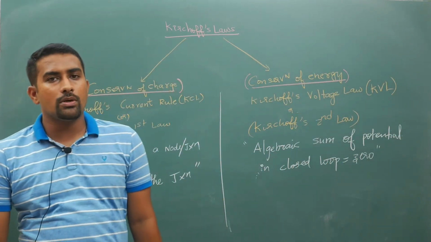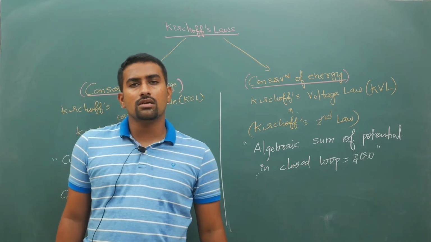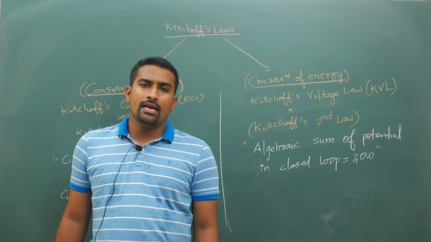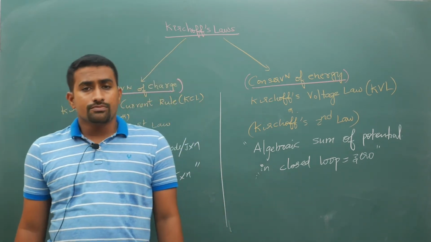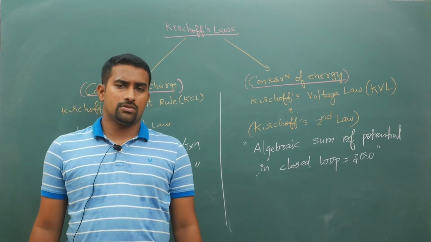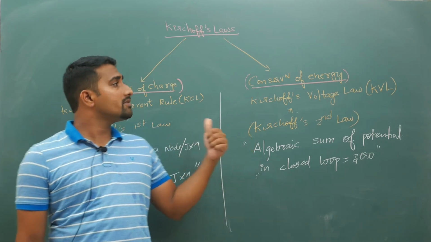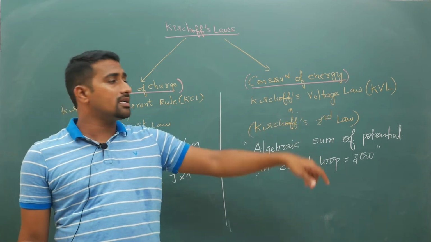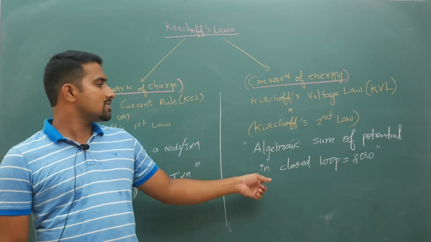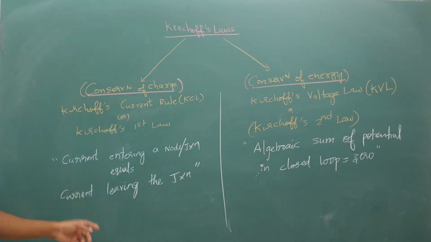Hope you are getting my point. What are Kirchhoff's laws? Two laws are there. One is conservation of charge and the other is conservation of energy. Conservation of charge is Kirchhoff's current law, also called Kirchhoff's first law. Conservation of energy is the second law, also called Kirchhoff's voltage law. It says the algebraic sum of potential in a closed loop is 0, and the current entering a node or junction is equal to the current leaving the junction.